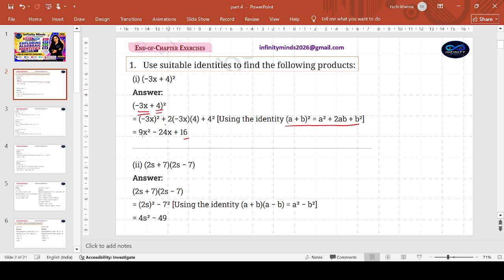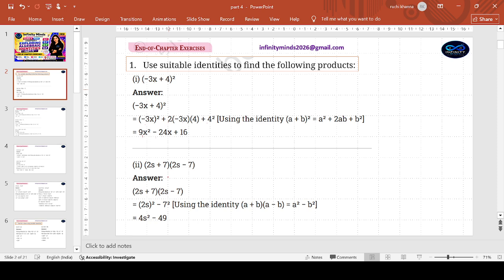Plus, as it is a plus, there would be a plus twice the product. Where the first term itself is a minus 3x. So 4 into 3, 12 into 2, 24 with a minus. So a minus 24x shall come and this is done. There is no further simplification that is needed as they are all unlike terms. Power 2, power 1, constant. Clear?